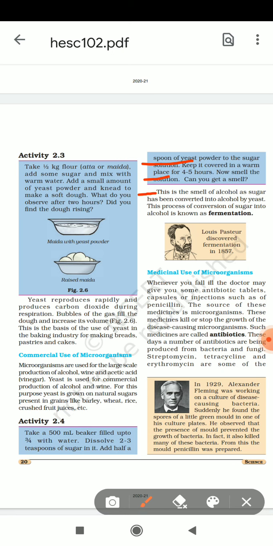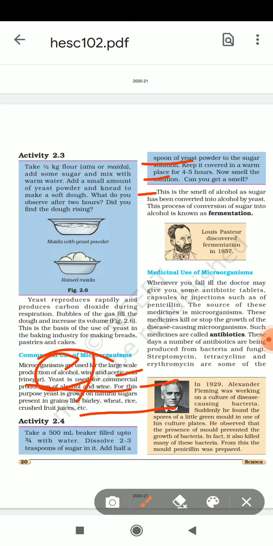Commercial use of microorganisms. Microorganisms are used for the large-scale production of alcohol, wine and acetic acid, vinegar. Yeast is used for the commercial production of alcohol and wine. What is used for making alcohol and wine? That is the yeast. Yeast is grown on natural sugars present in grains like barley, wheat, rice, crushed fruit juice, etc.